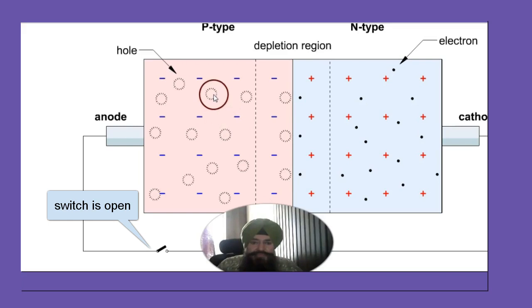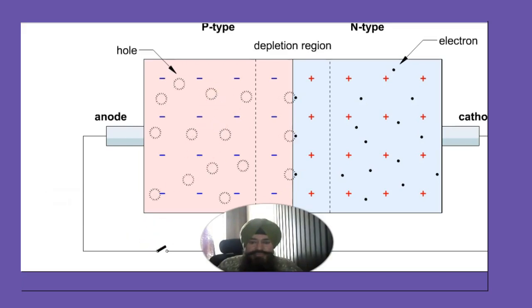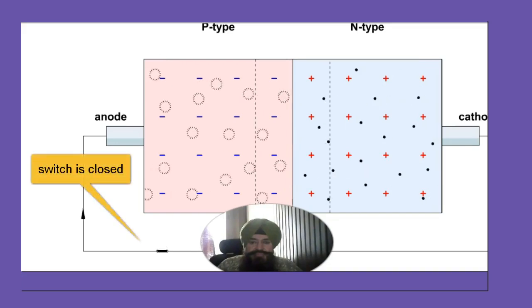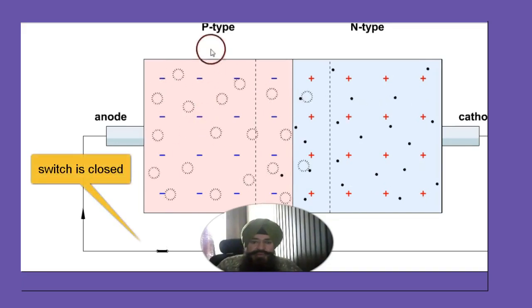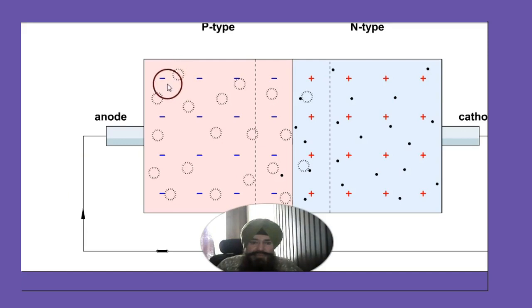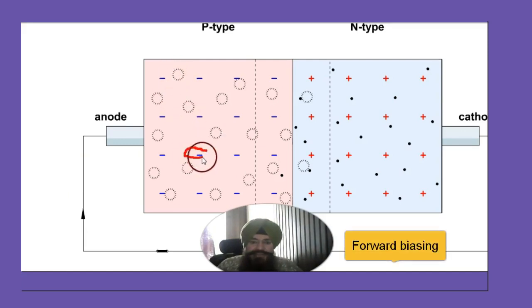Now looking here, in the p-type, the circles are holes, and these are the negative ions. Negative ions are always immobile, they cannot move.